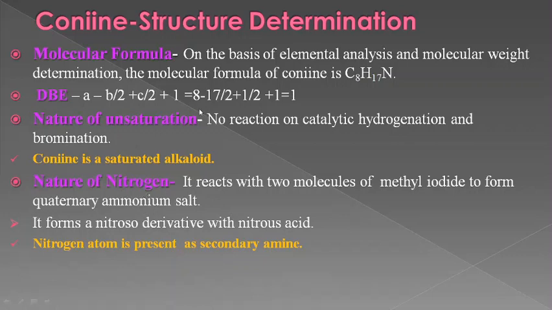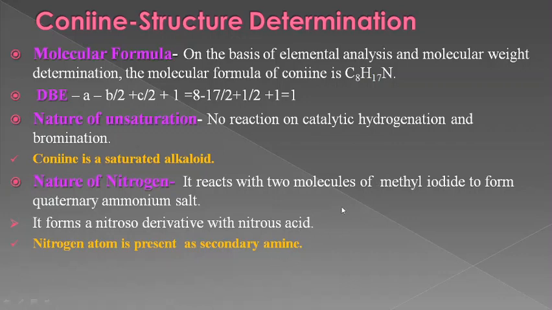Next we come to the functional nature of nitrogen. One nitrogen is present in coniine. There are 2 important reactions. It reacts with 2 molecules of methyl iodide to form a quaternary ammonium salt. And secondly, it forms a nitroso derivative with nitrous acid. These 2 reactions represent that nitrogen is present as a secondary amine.